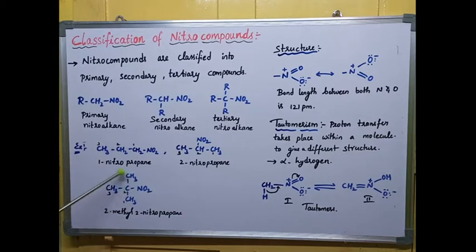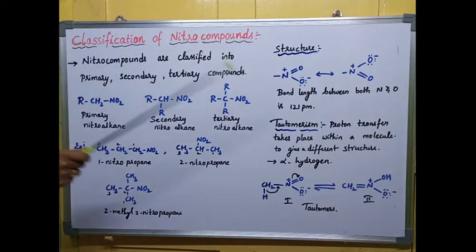Around C, three hydrogens are replaced with three methyl groups. In place of R, here you can observe the methyl groups. Three methyl groups are attached around C, hence it is a tertiary nitroalkane. And I'm giving the numbering from here: 1 2 3, branched chain. To the second carbon a methyl group is attached, so according to alphabetical order, methyl will come first, 2-methyl, 2-nitropropane. This is a tertiary nitroalkane.